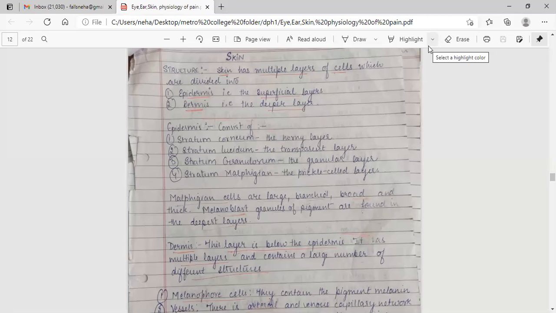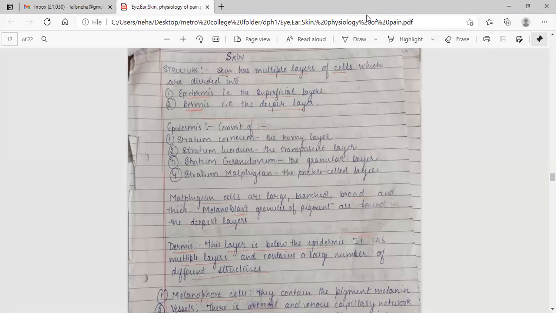So, skin structure. Skin has multiple layers of cells which are divided into epidermis, that is the superficial layer, and dermis, that is the deeper layer. Epidermis consists of stratum corneum, the horny layer, stratum lucidum, the transparent layer, stratum granulosum, the granular layer, and stratum malpighium, the prickle cell layer.